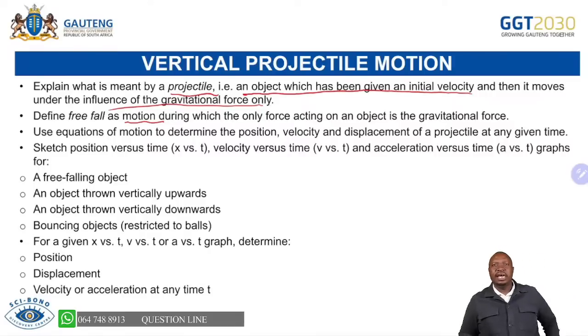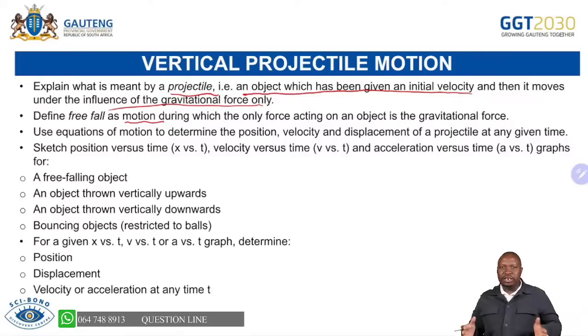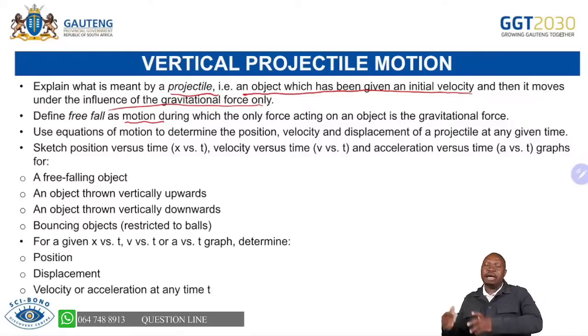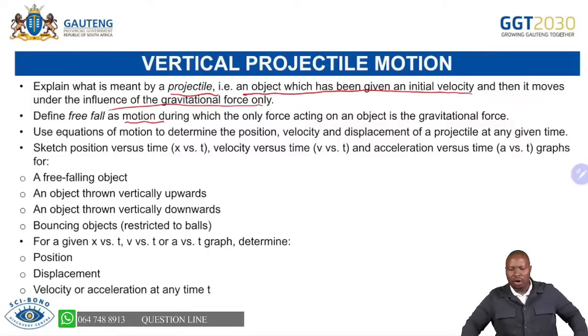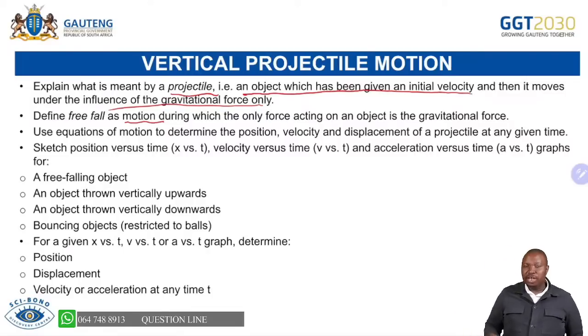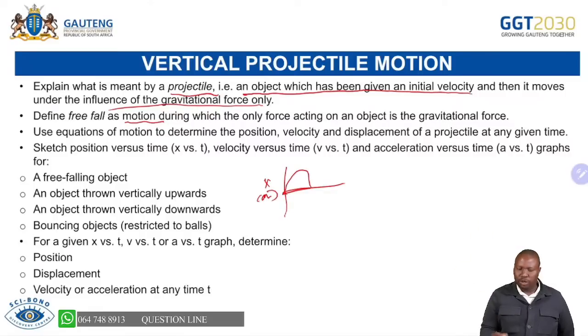Please, any question that says sketch a graph, position versus time graph, velocity versus time graph, acceleration versus time, you can't leave the exam without responding to a question that says draw these types of graph. When you're dealing with your position versus time graph, you just draw what is happening. If a ball is thrown up, then it comes back to the thrower's hand, you just draw it like that. Then if it passes, you draw that it passes like that, and you are able to show that here with time in seconds.